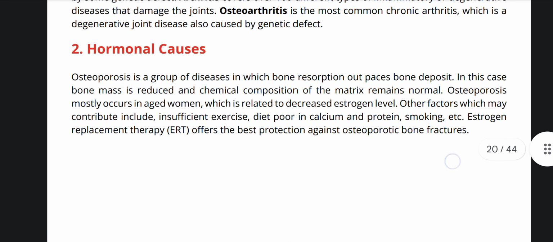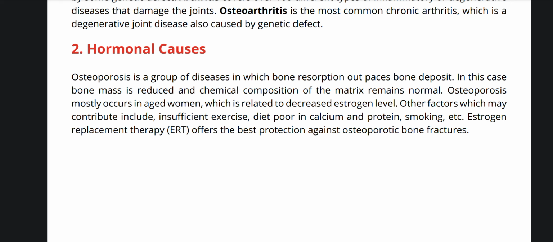Number two, hormonal causes. Osteoporosis is a group of diseases in which bone resorption outpaces bone deposit. In this case, bone mass is reduced and chemical composition of the matrix remains normal. Osteoporosis mostly occurs in aged women, which is related to decreased estrogen level.